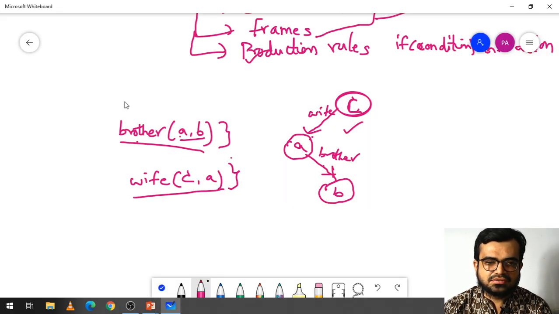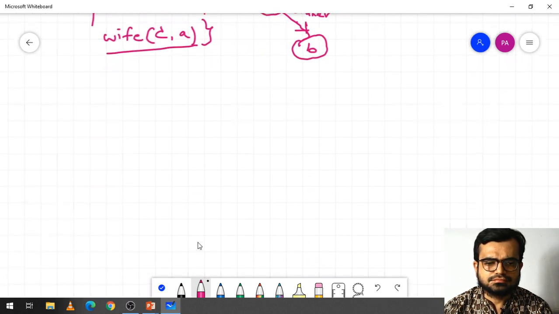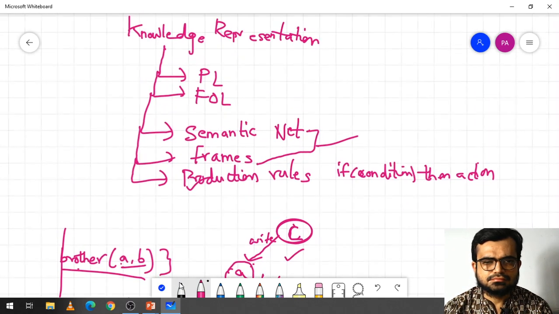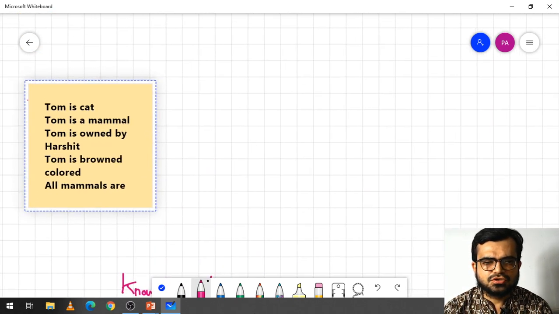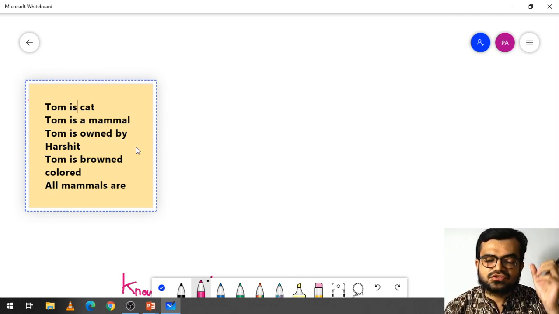These are the facts I have taken. For the first one, I have taken Tom, which is a cat, the name of a cat, which is a mammal. Tom is a mammal, and it's owned by Hershey, a person.